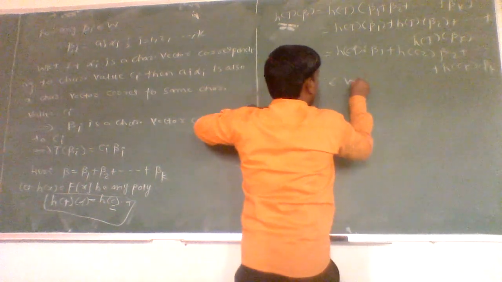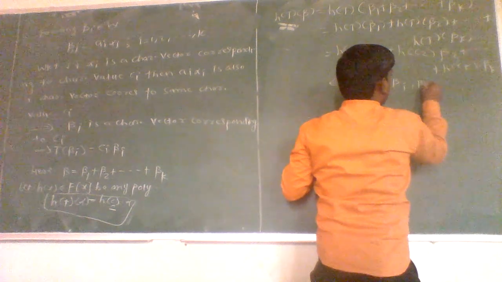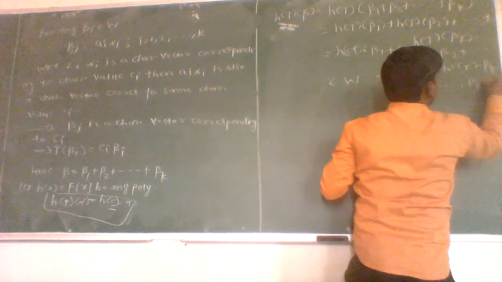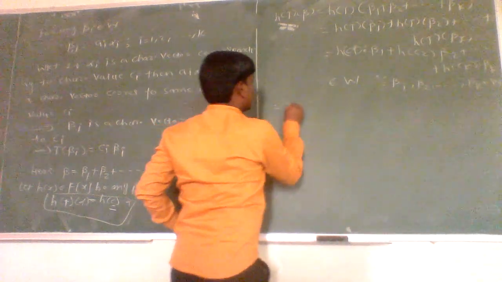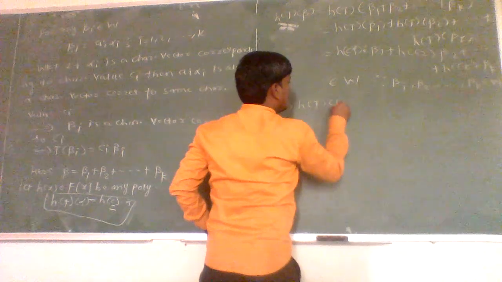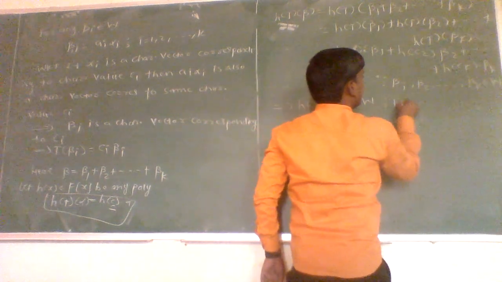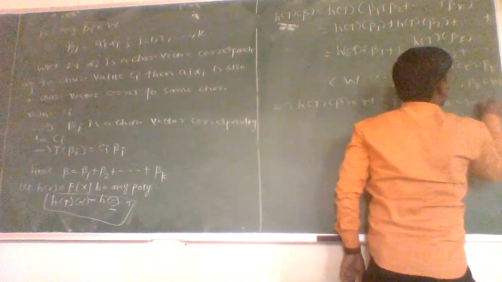Therefore this belongs to W, since beta 1 up to beta k belong to W and W is a subspace. So h of T of beta belongs to subspace W for any polynomial h of x belonging to F[x].